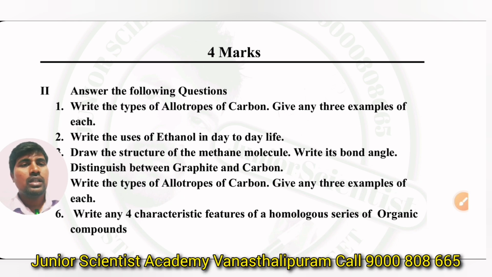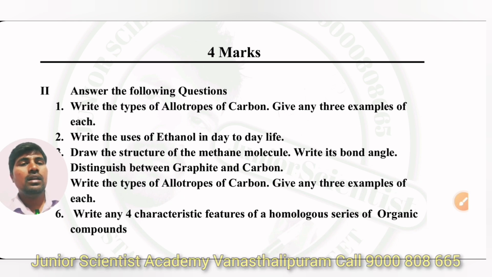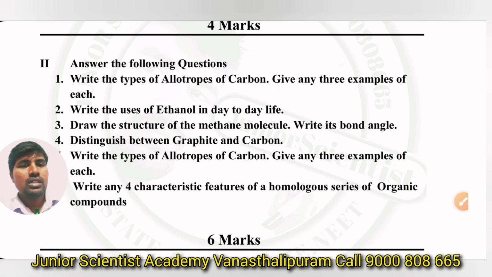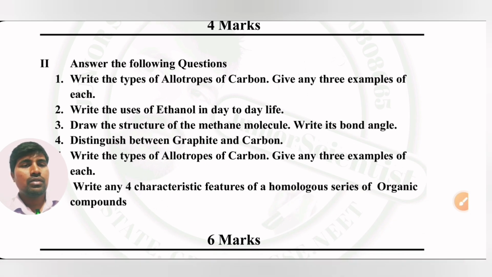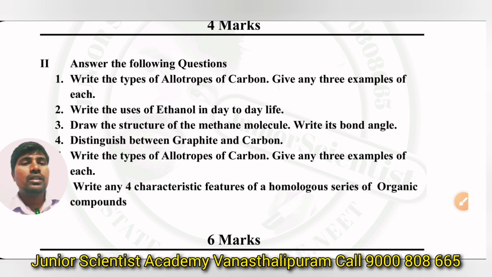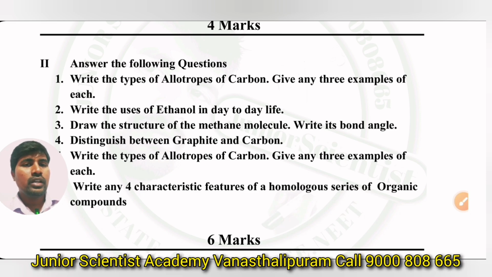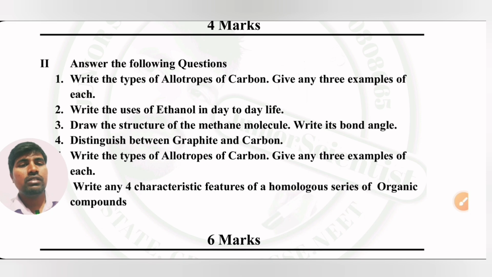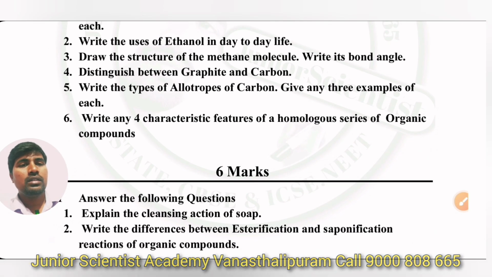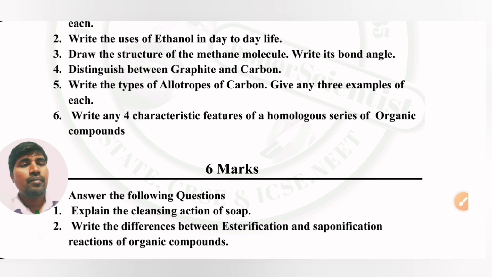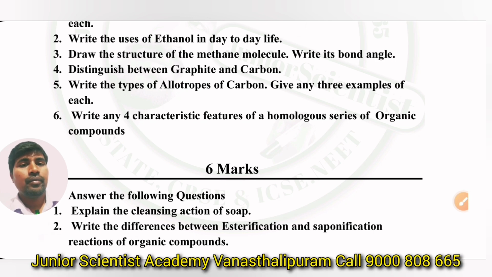4 marks questions. Here, write the types of allotropes of carbon, give any 3 examples of each. Last year we got a nanotubes question, uses of nanotubes. The next, write the uses of ethanol in day to day life. Third question is draw the structure of the methane molecule, write its bond angle. Fourth question, distinguish between graphite and diamond, means we have to write the differences. This is a differences based question, so that's why carefully you try to learn.